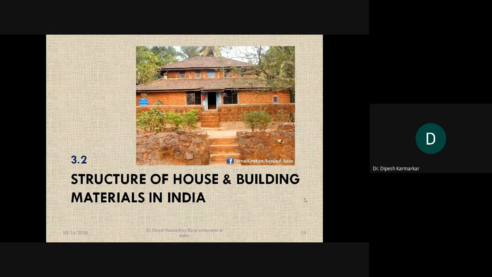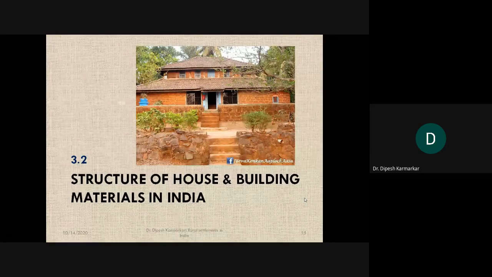Now, this is a very traditional subject matter of geography in general, and in particular settlement geography. The geographers have been interested in this particular subject of the structure of the house and the building materials used in different parts of the country. Why do we study these two things in geography?